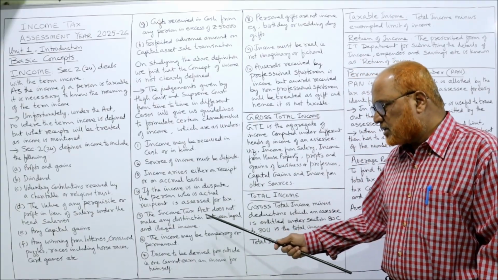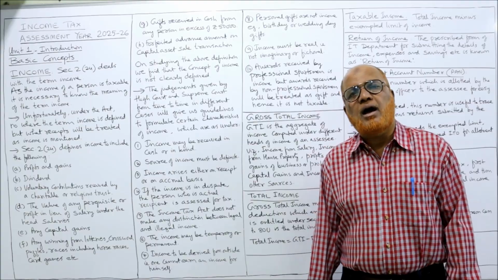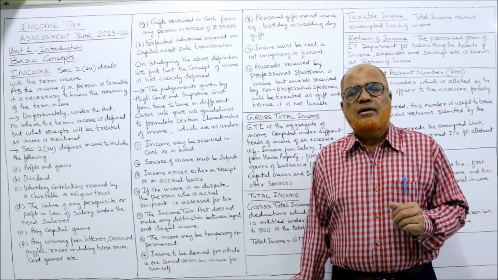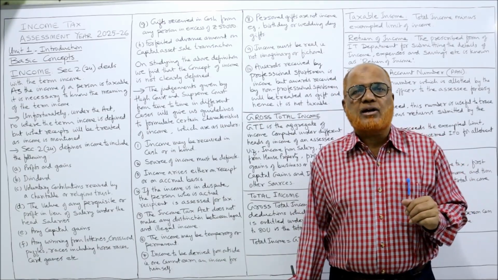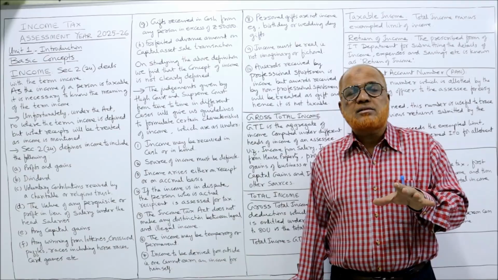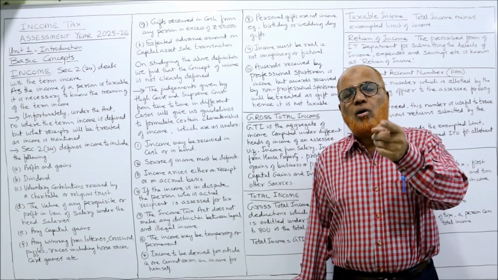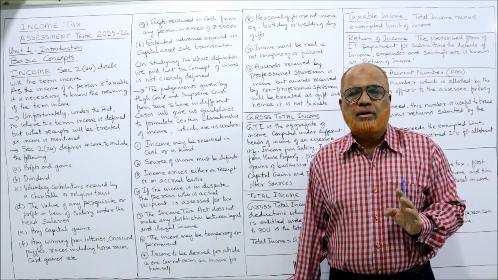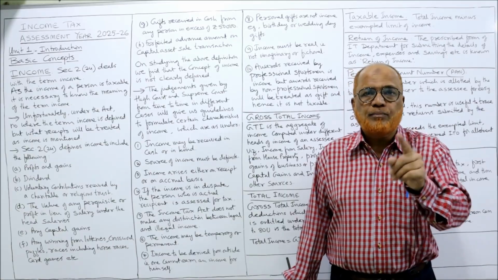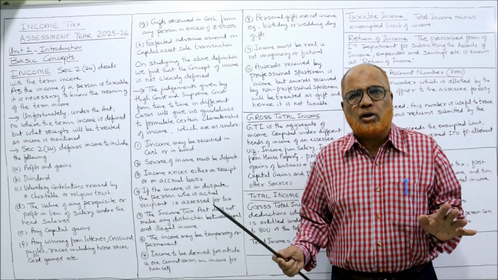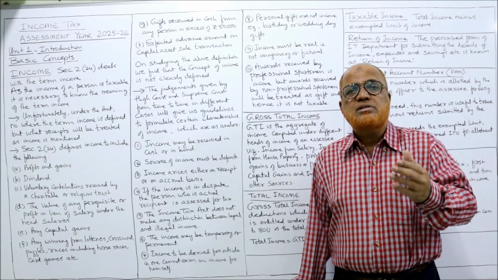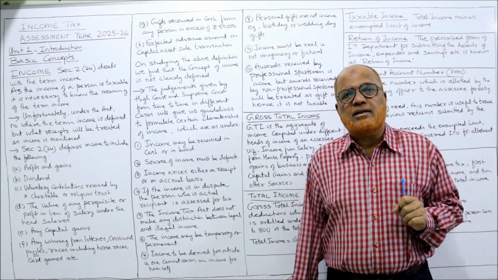Next one, the Income Tax Act does not make any distinction between legal income and illegal income. If a person is having illegal income, the separate act is there to take action against that person because he is doing a crime, illegal activity. But Income Tax Act says whether your income is legal income or illegal income, you have to pay the tax. That means even if a person is doing illegal activity, any income generated, it is put to tax. Income Tax Act is not bothered about legal or illegal income. Separate laws are there where the person will be prosecuted for doing illegal activity.